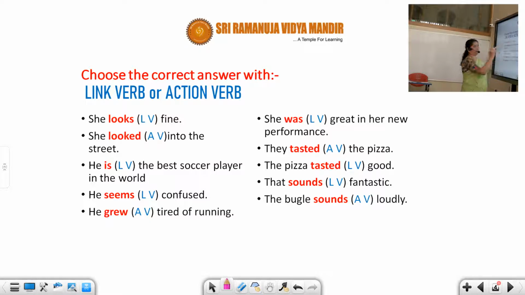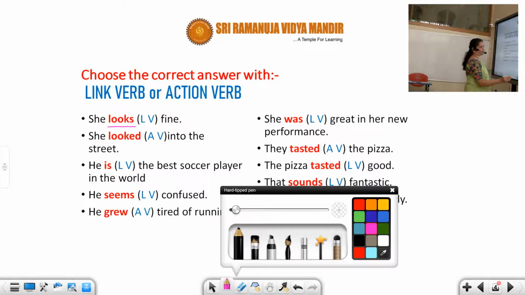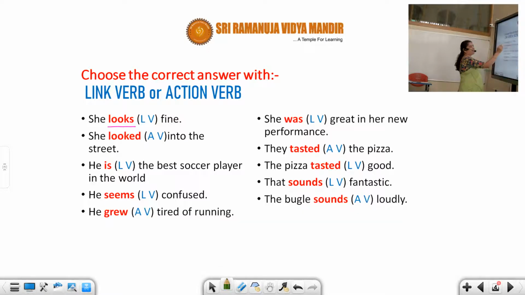She looks fine. I'm replacing looks with is. Have you seen, students? She is fine. Yes, it's sensible. The sentence is understood. So this is a linking verb. When is is applied and the sentence is sensible and understood, then that is a linking verb.